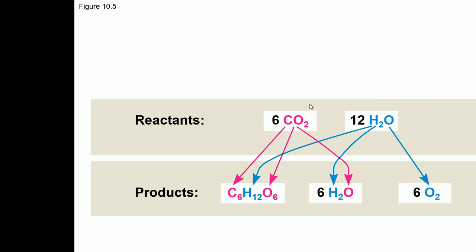These are the reactants of photosynthesis, carbon dioxide plus water, and they give these products which include glucose, water and oxygen. So the oxygen which is coming out as a product in photosynthesis, its source is basically water.